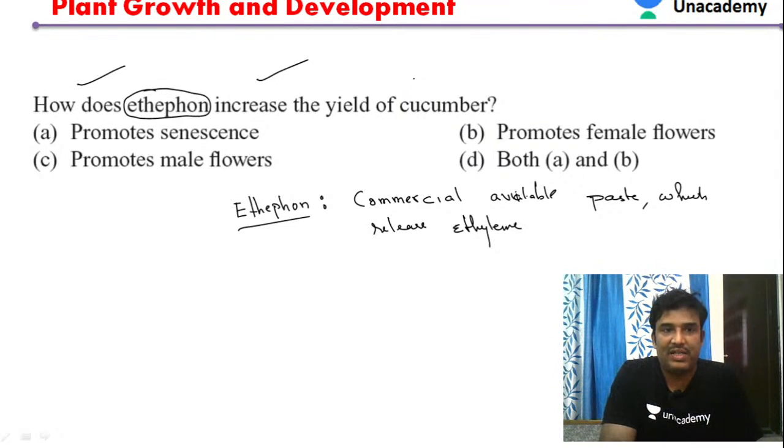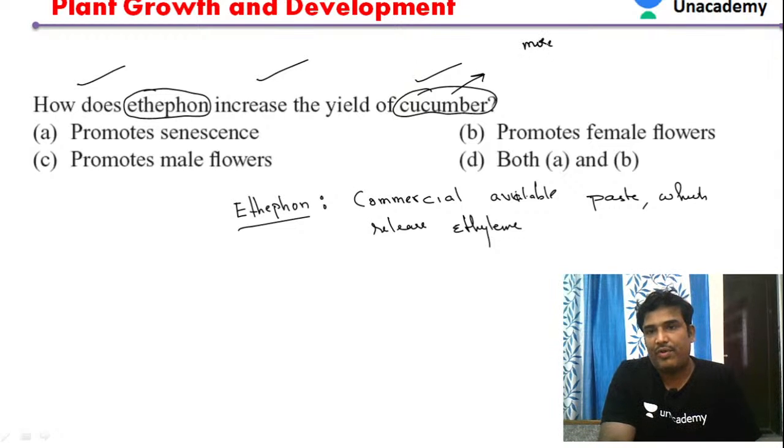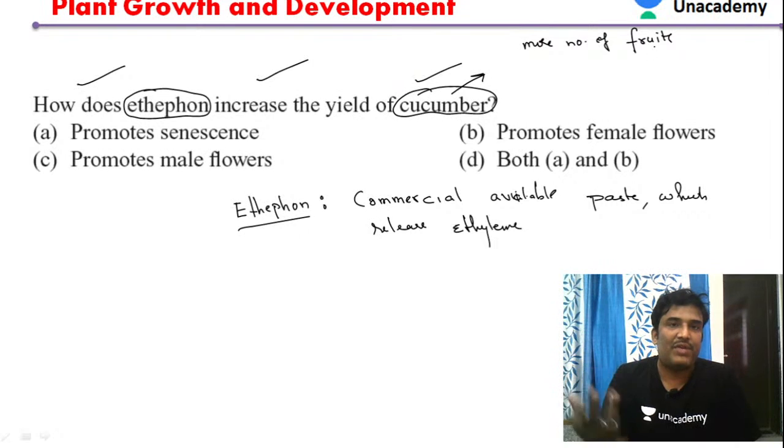So it increases the yield of the cucumber. So how is it playing an important role in the yield of the cucumber? To produce more number of cucumbers. So how will the yield be increased? It means more number of fruits should be formed. So to get more number of fruits, which type of flowers do we expect to flower more?